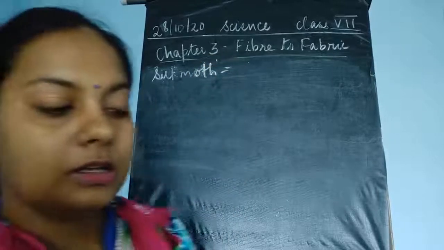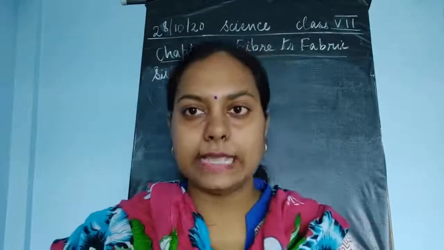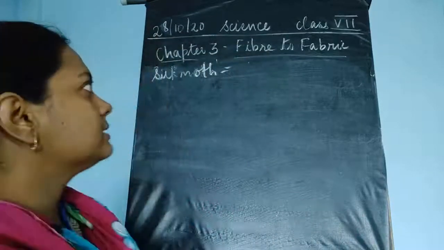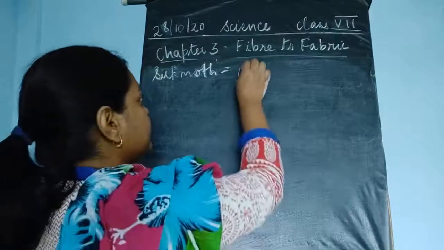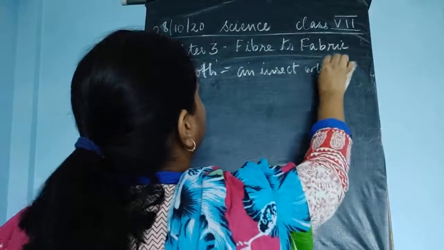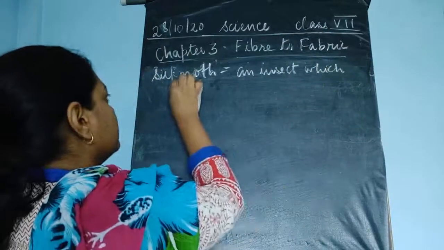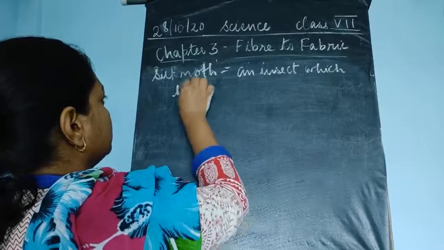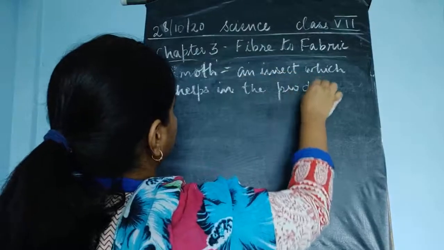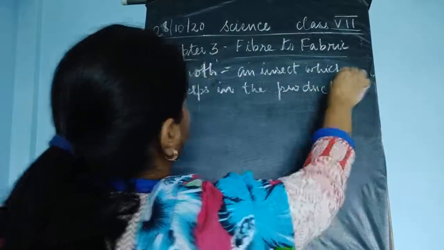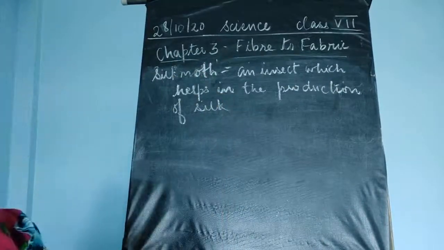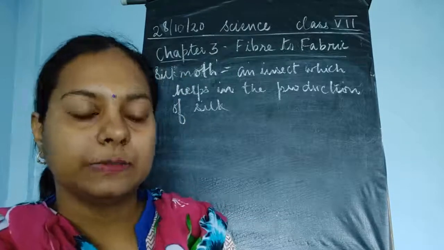What do you mean by silk moth? Silk moth is the insect from which the silk is obtained. So what is a silk moth? Silk moth is a kind of insect. It is an insect which helps in the production of silkworm. Okay, production of silkworm, and thus the silk is obtained.